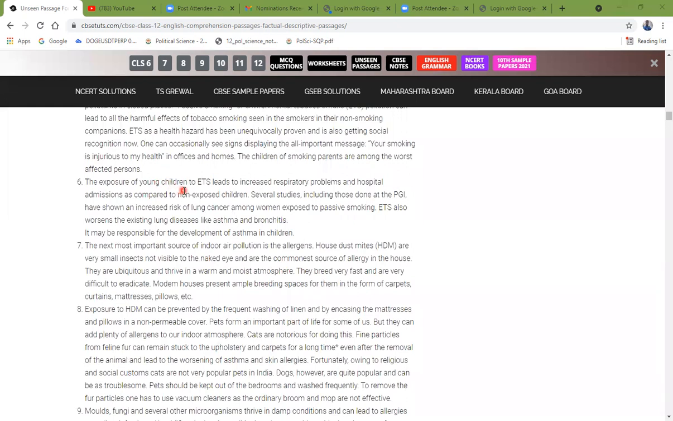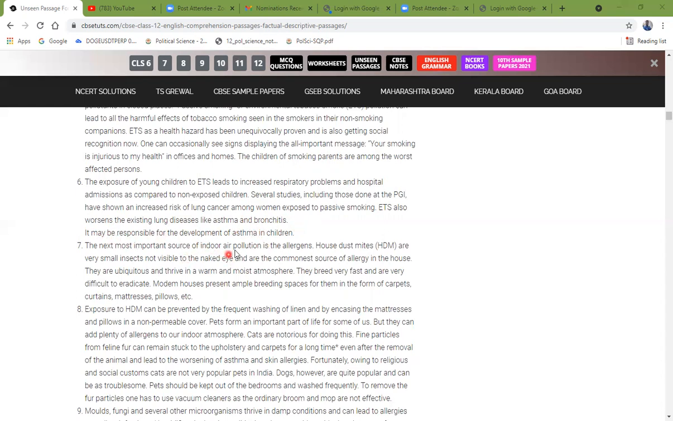The exposure of young children to ETS leads to increased respiratory problems and hospital admission as compared to non-exposed children. Several studies, including those done at the PGI, have shown an increased risk of lung cancer among women exposed to passive smoking. ETS also worsens the existing lung disease like asthma and bronchitis. It may be responsible for the development of asthma in children.